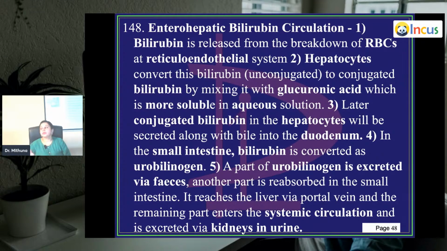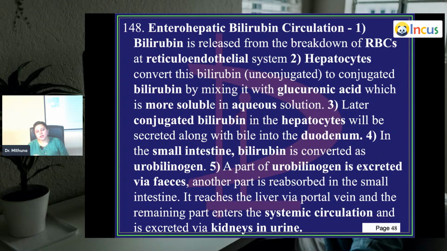Bilirubin is released from the breakdown of RBCs in the spleen, the reticuloendothelial system. Remember this. Once it is broken down, this bilirubin is released from the reticuloendothelial system and enters the liver, and the hepatocytes convert this unconjugated bilirubin, which is not very soluble, to conjugated form through glucuronic acid, and this conjugated form is more soluble.